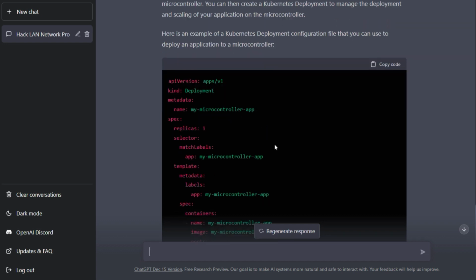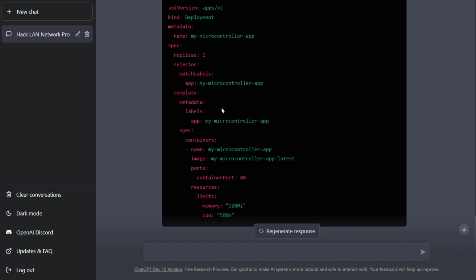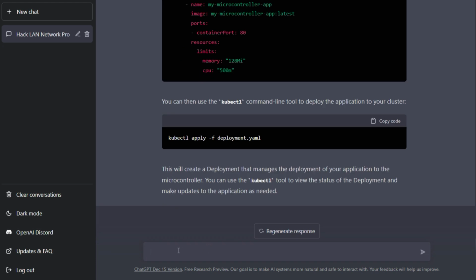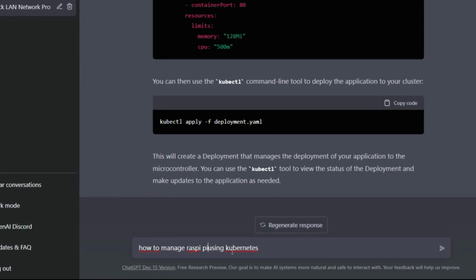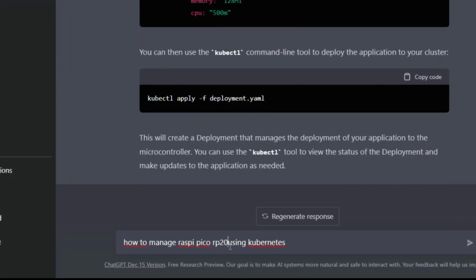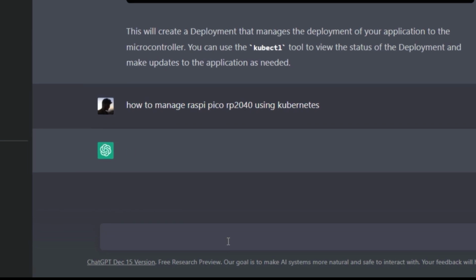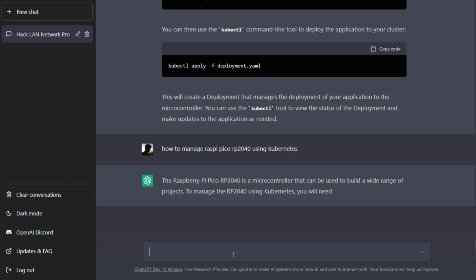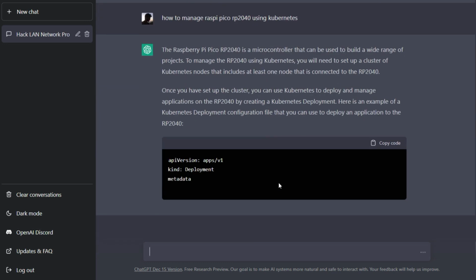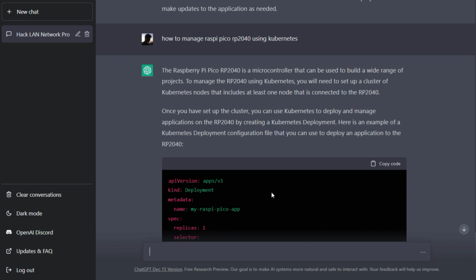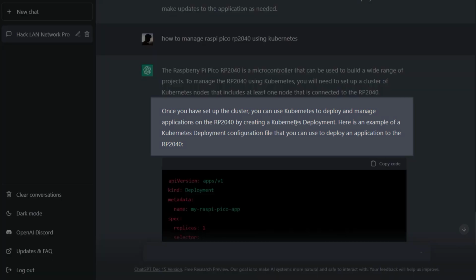So here is an example. It is creating replicas and it is saying memory 128. So let's make it specific: how to manage Raspberry Pi Pico RP2040 using Kubernetes. I know that RP2040 is a microcontroller which has a dual Cortex processor chip. ChatGPT says the Raspberry Pi Pico RP2040 is a microcontroller that can be used to build a wide range of projects. You can use Kubernetes to deploy and manage applications on them by creating a Kubernetes deployment.